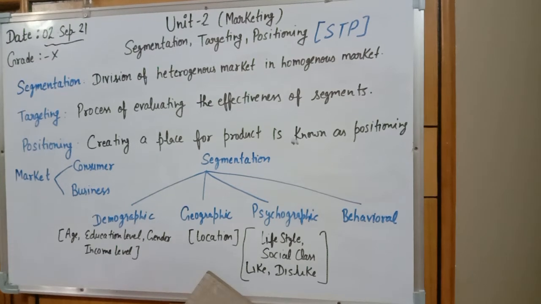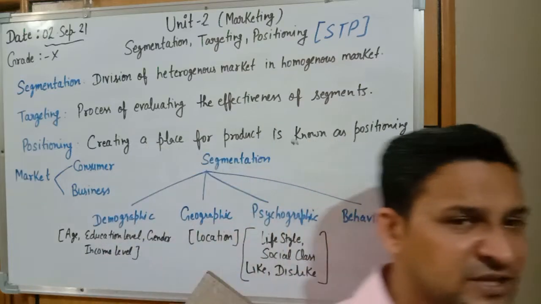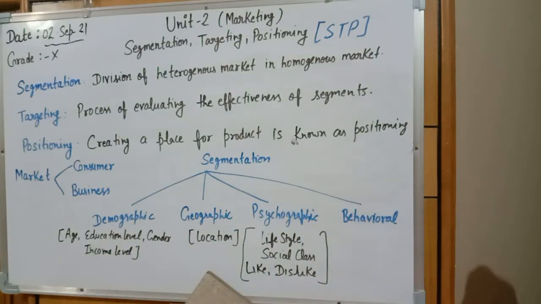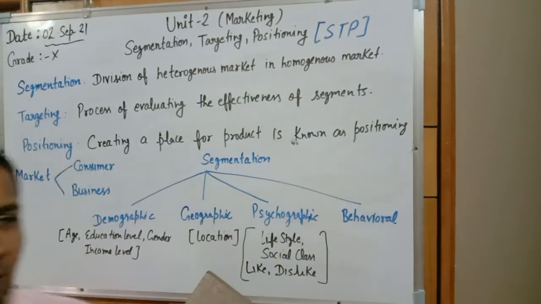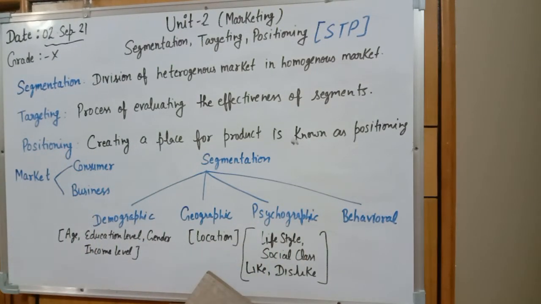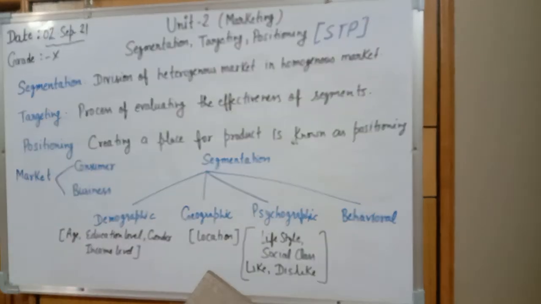Targeting is the process to evaluate the effectiveness of segments. It means when the segmentation report is there, we have to find out which segment is good, which has good quality, attractiveness or effectiveness. That is known as targeting, where we can move. And positioning is the market value or the location of the product, how it will be entering the market. So creating a place for a product is known as positioning.